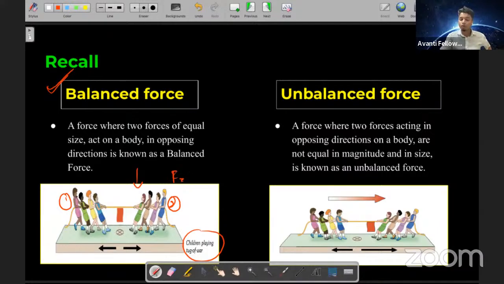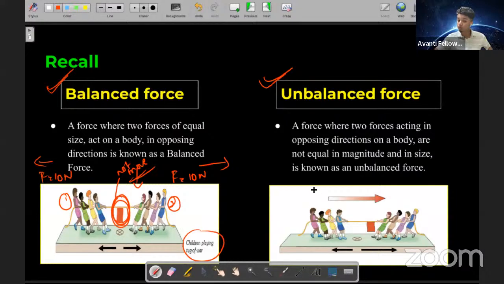and if they're applying equal forces, let's say 10 Newton, and the force is equal to 10 Newton, but in the opposite direction, then what is happening? This point is not moving. It will not move. Yes or no? Then that force is called balanced force.